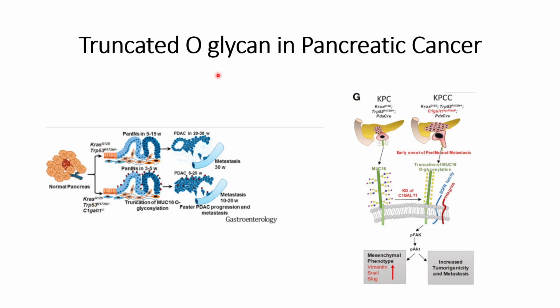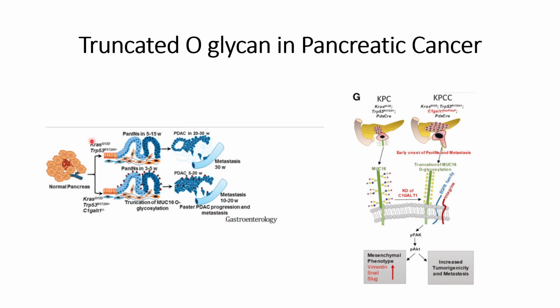In this video we will discuss truncated O-glycans in pancreatic cancer. In the literature, it has been found that in pancreatic cancer there are a lot of truncated O-glycans. So this study decided to study the role of O-glycans in detail in pancreatic cancer. What they did is knock out the C1GALT1 gene, which is necessary for O-glycosylation, and study the effect on the pancreatic cells.